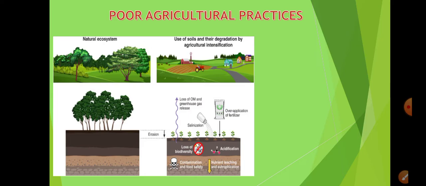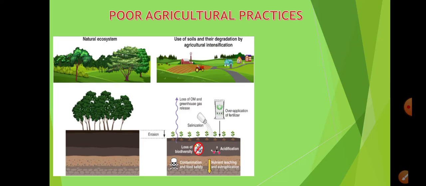Okay, so more and more fertilization is being done of the soil using chemical fertilizers, pesticides and all, so the quality of soil is getting more degraded. So salinization is being done, over-application of fertilizer.